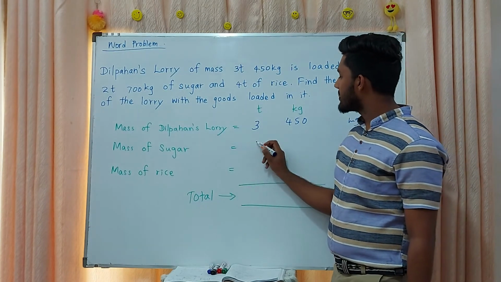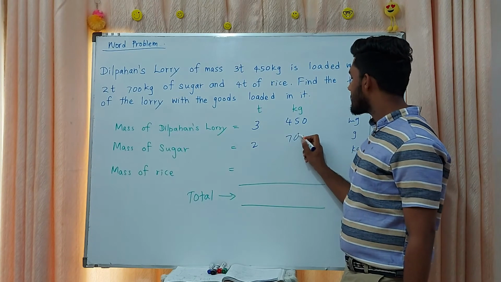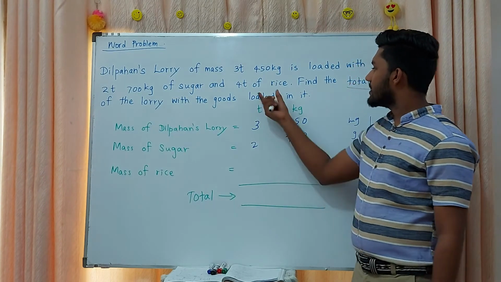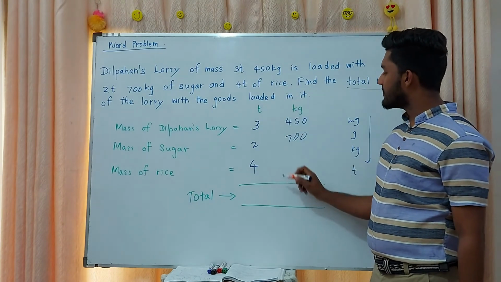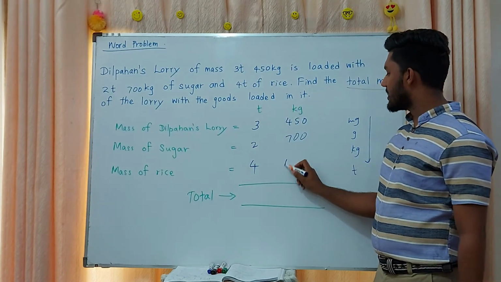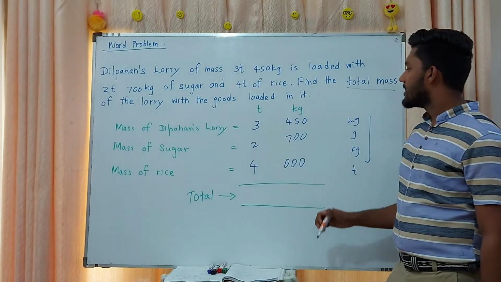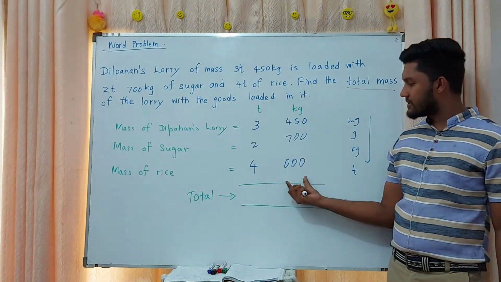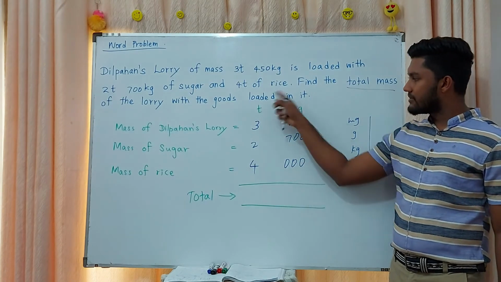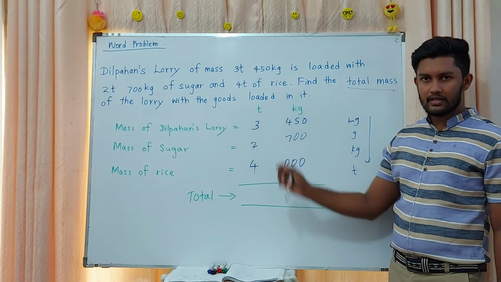Then here, mass of sugar 2 ton and 700 kilogram. Then rice 4 ton. Then they have not given the kilograms, right? Then you can see that 450, 700 mean it is exceeding the 1000. That means you want to get it into ton side.